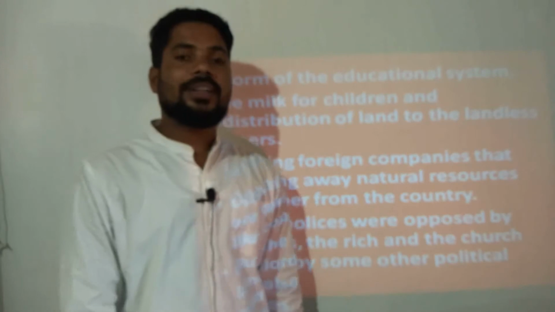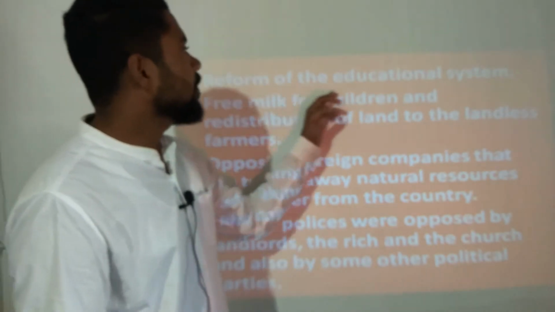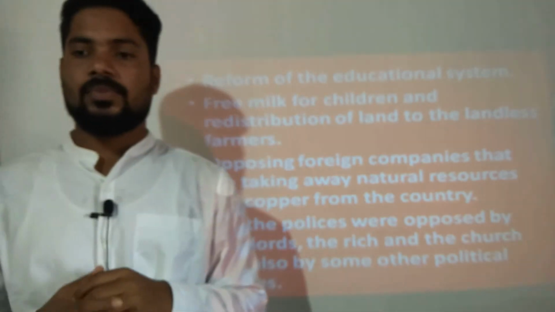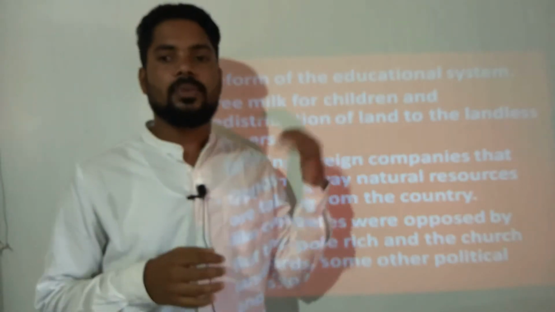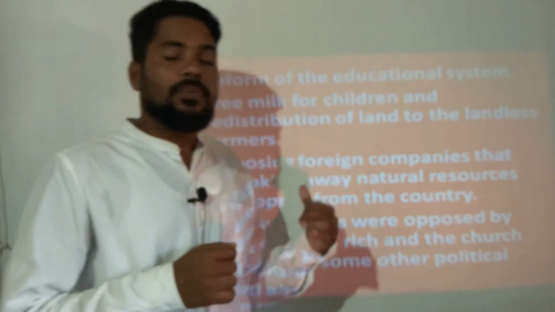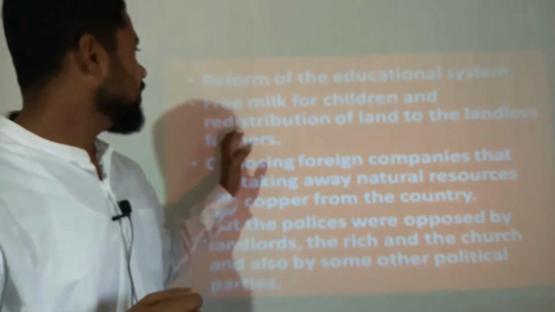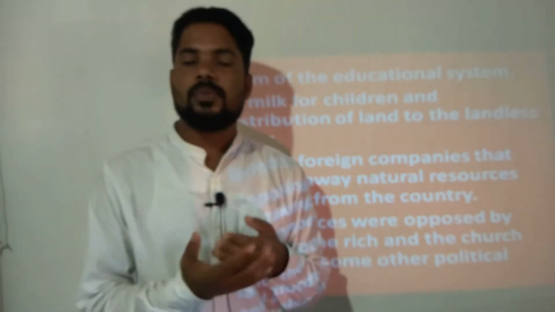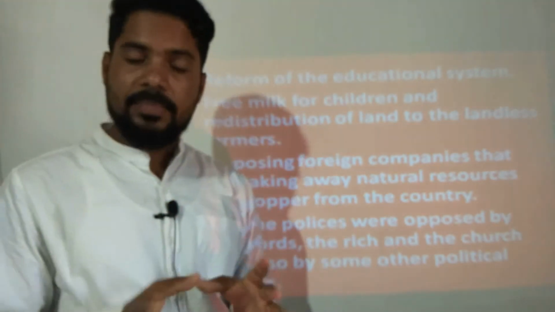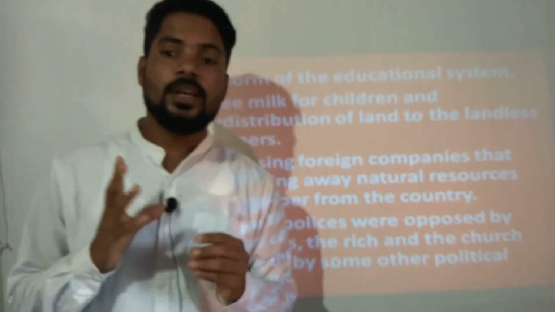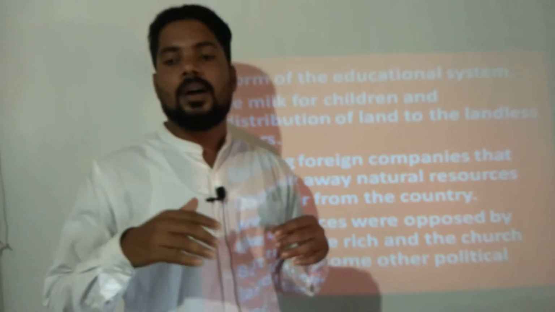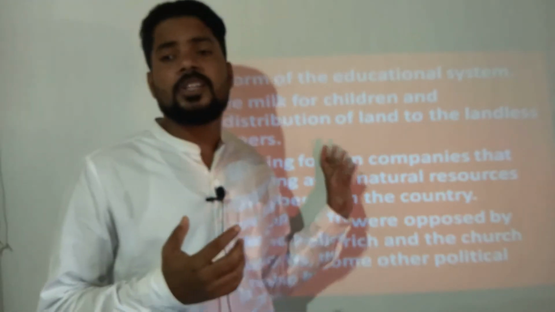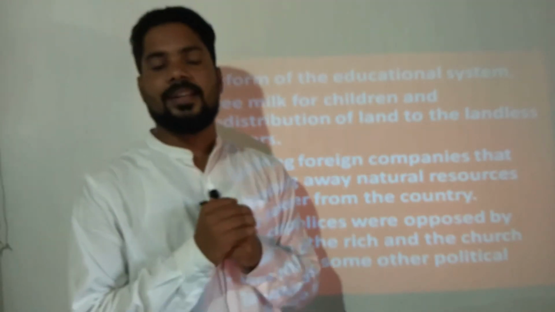First, what he did? He reformed the educational system. What was going on that time? He reformed it. And the next stage: free milk for the children so that they get some nutrition, and redistribution of land to the landless farmer.